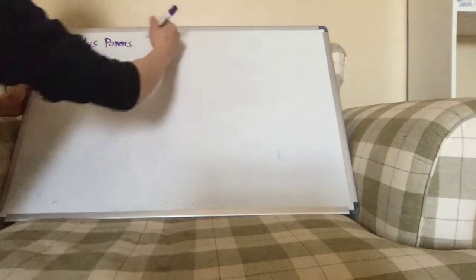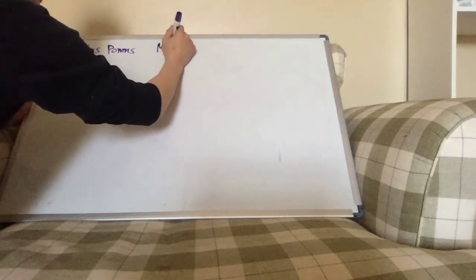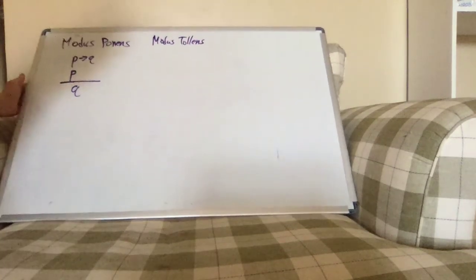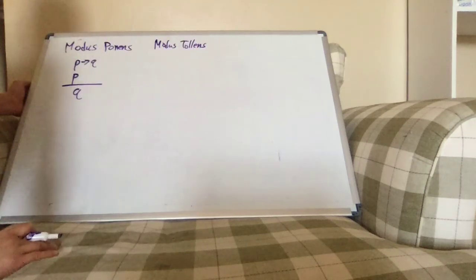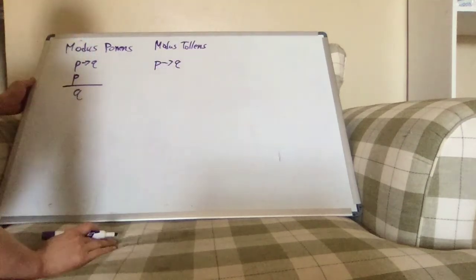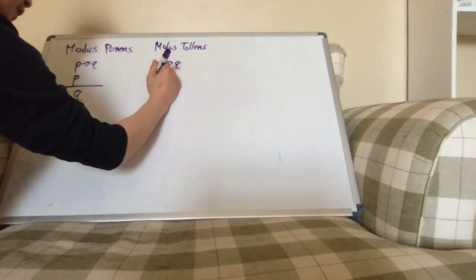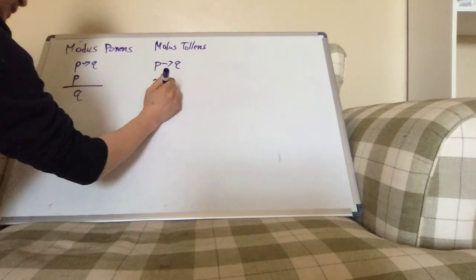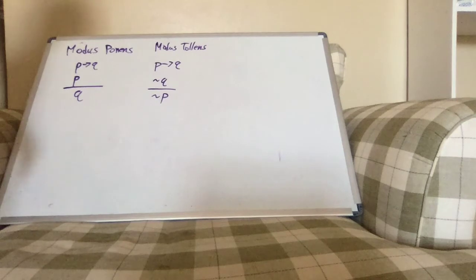Its counterpart friend is modus tollens, which is the contrapositive friend of modus ponens. So modus tollens works as the contrapositive would: if you say P implies Q, and then you know that Q doesn't happen, you can conclude that P didn't happen. So just like before, if it rains, then I get wet. Well, if I don't get wet, it must not have rained.